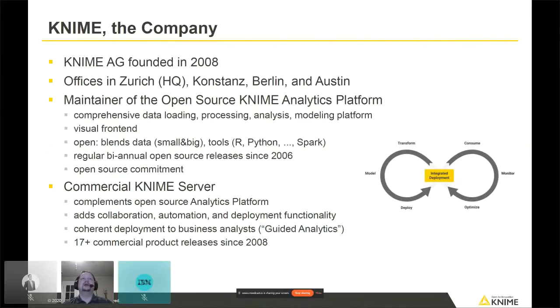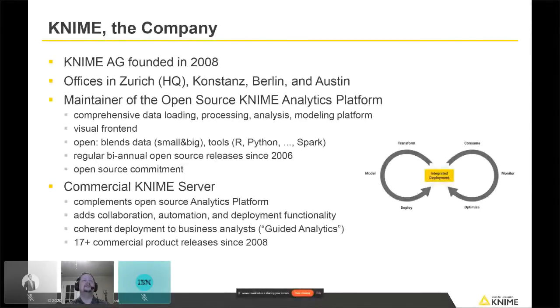And so, as a company, we have two different pieces of software that we maintain. One is the open source KNIME Analytics platform, and that's what I'm going to be showing you today. It's free to download. We don't put any restrictions on the amount of data you can process with it or anything. And it is a comprehensive tool for loading data, processing that data, doing transformations, visualizations, analyzing, testing, training, and deploying models. So the key to KNIME is that it has this visual front end, which I'll show you.